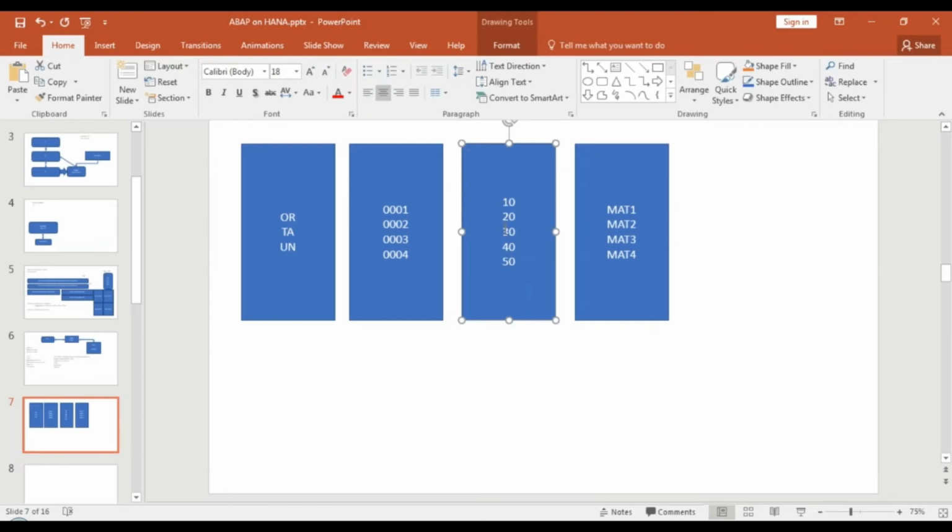So how is the data actually reconstructed? Let's say for the first record, your order type is 1. It stores that in the first row the order type is 1, and in the third row, sixth row, and eighth row the order type is OR. For sales organization, let's say in my first row, my fifth row, and third row, the sales organization is 001.